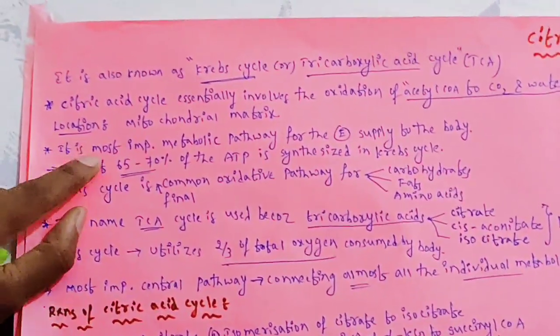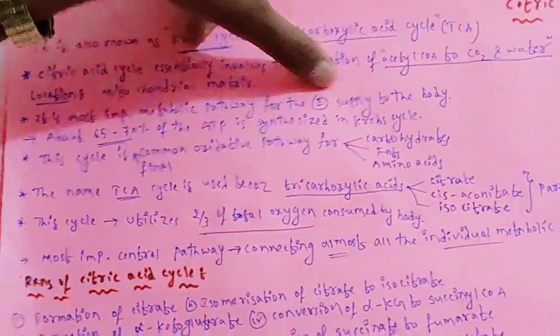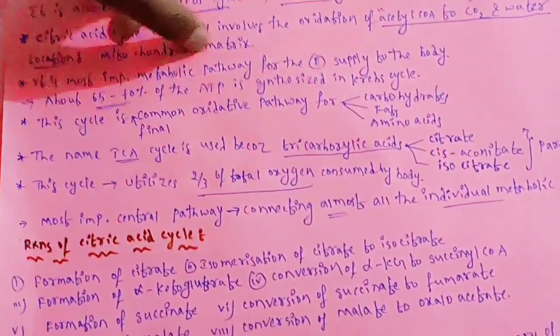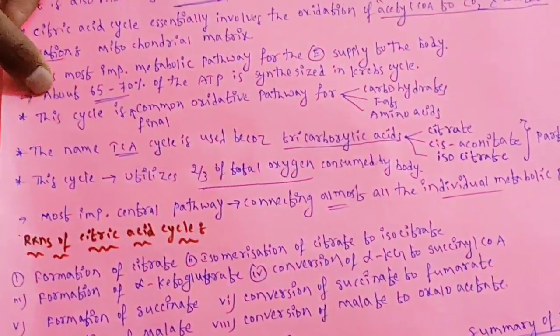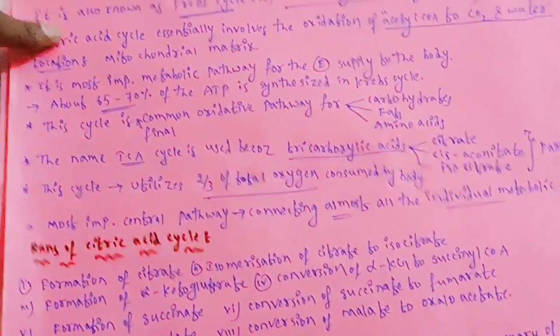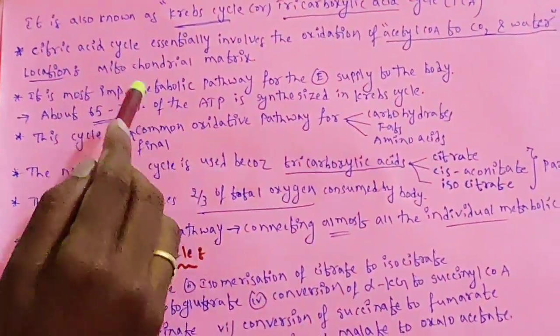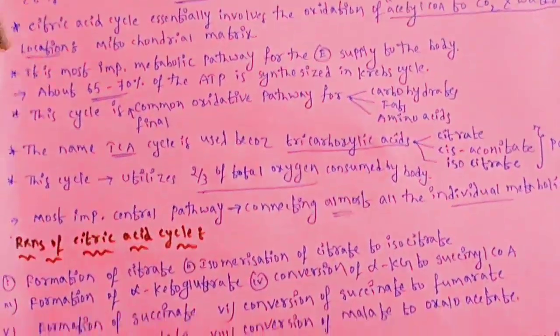Next, it is the most important metabolic pathway for the energy supply to the body. About 65 to 70% of ATP is synthesized in the Krebs cycle. Suppose 100% of the ATPs are present in our body, then out of that 100%, 65 to 75% of ATPs are synthesized from this Krebs cycle only.